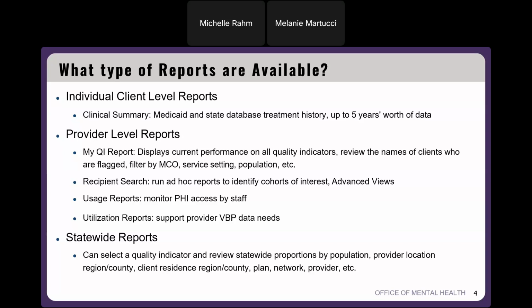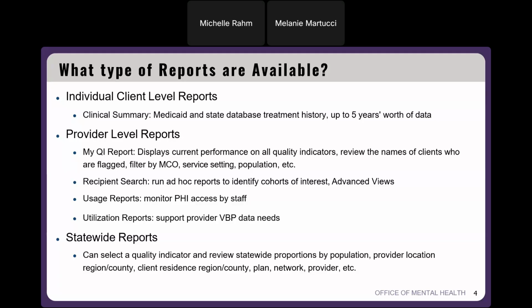Then we have recipient search. We'll be touching on that a lot today. That's where a few of our new features were added. So here you can run ad hoc reports to identify any cohorts of interest. And we also have our advanced views on the recipient search results page. And I'm going to show you how to apply an advanced view to your results, particularly the outpatient advanced view we'll be going over today.